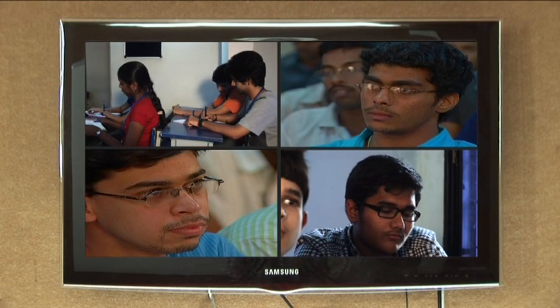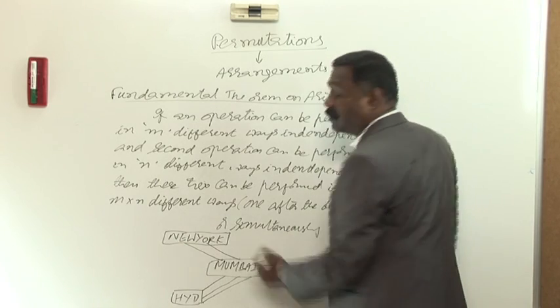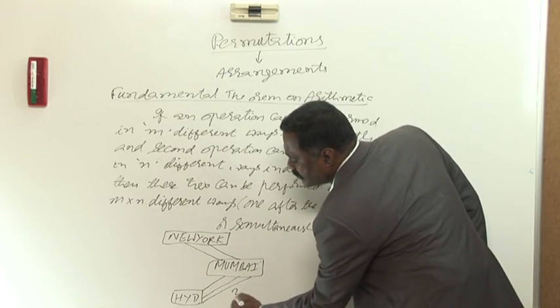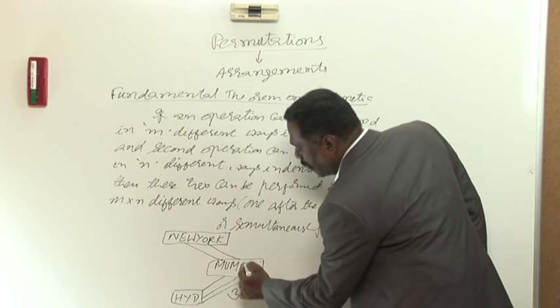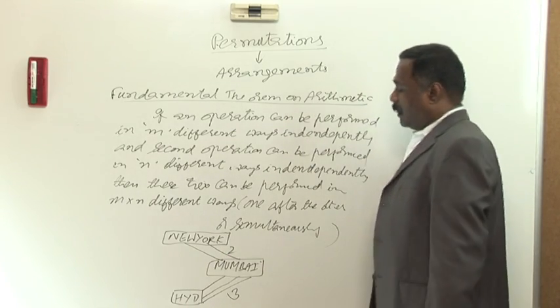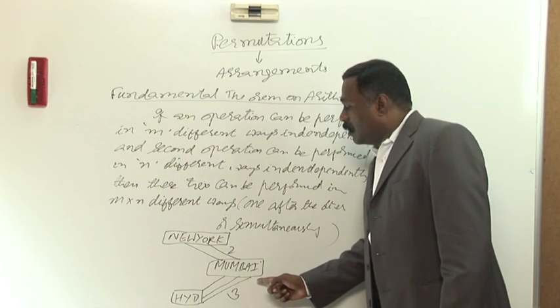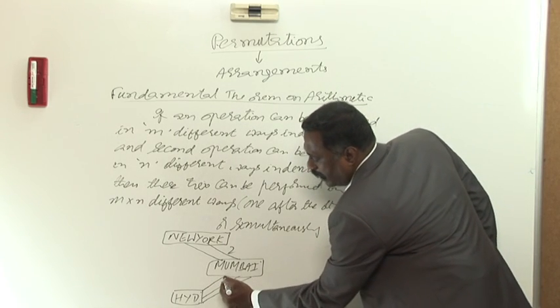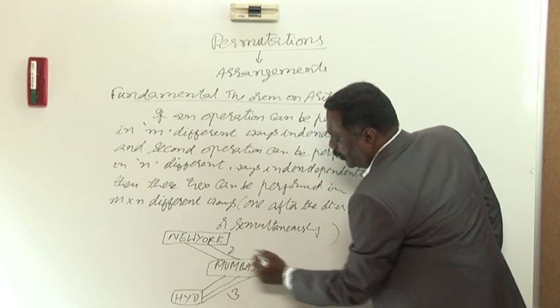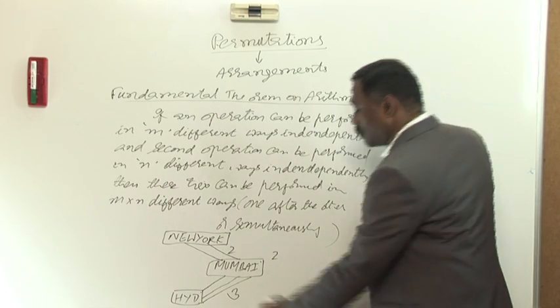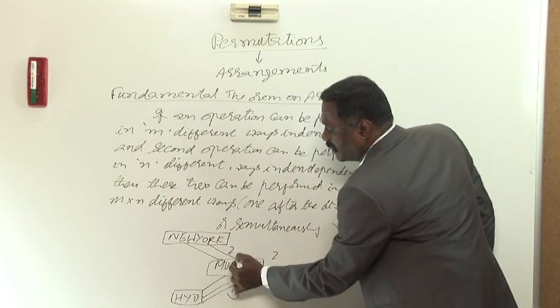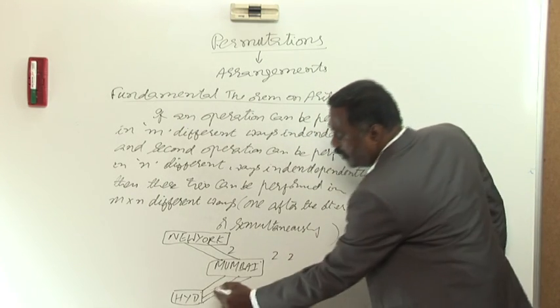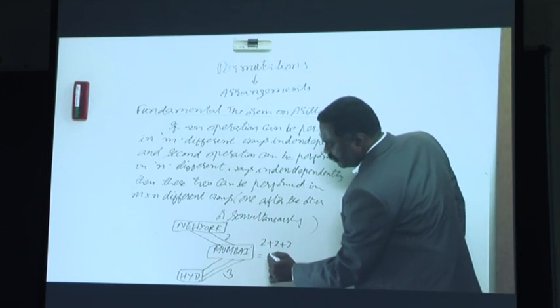So a person wants to travel from Hyderabad to Mumbai and then to New York. There are three ways to go from Hyderabad to Mumbai, and from Mumbai to New York there are two ways to go. In how many ways can the person travel from Hyderabad to New York via Mumbai? Now, let us say he started on the roadway, then he can move to New York in two different ways. Similarly, if he started on railway, then he has two different ways to go, and if he started on the airway, again he has two ways to go to New York, and added together it is 2 plus 2 plus 2, which is 6.